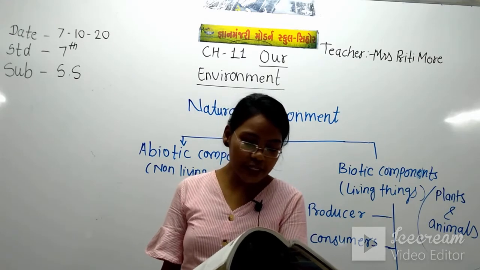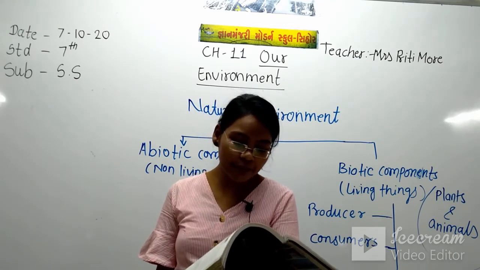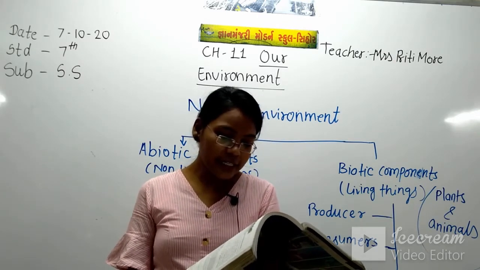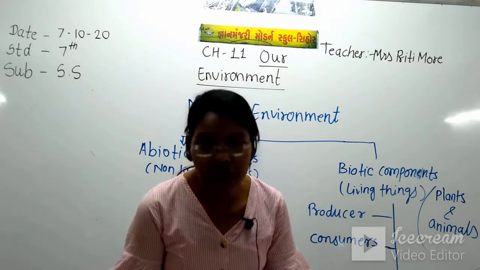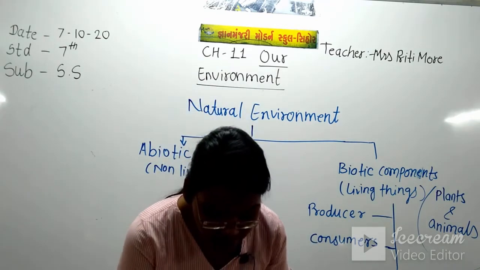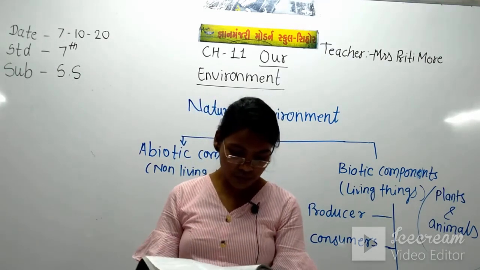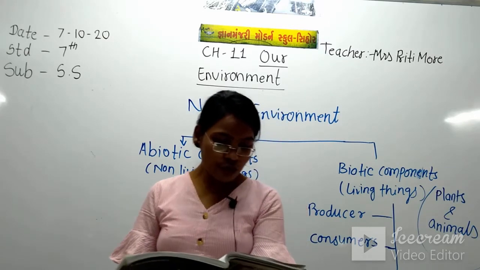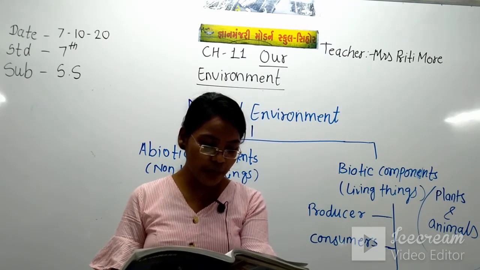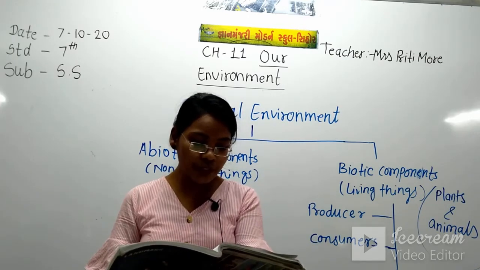In the biosphere, there are two important categories of living beings. The first is producer and the second is consumer. So what comes in the producer and what comes in the consumer? The term bio stands for life or living things, and therefore biotic components of the environment include all forms of life.